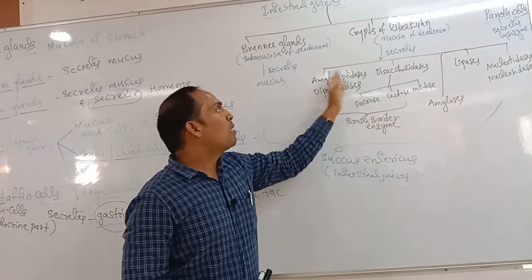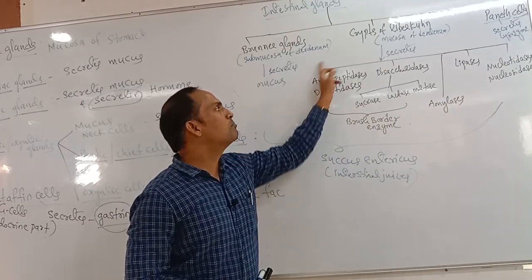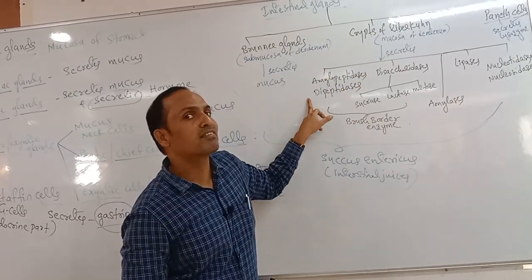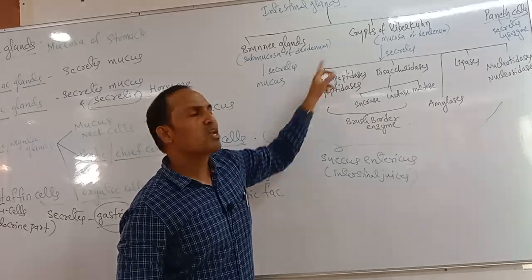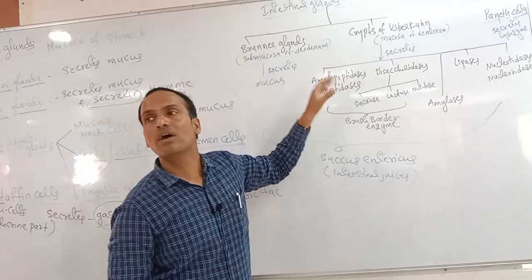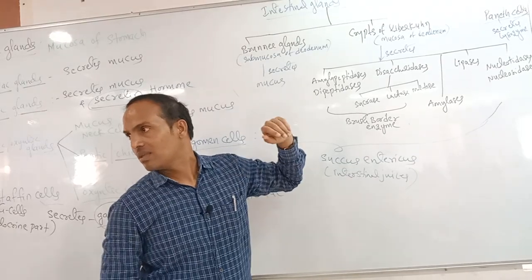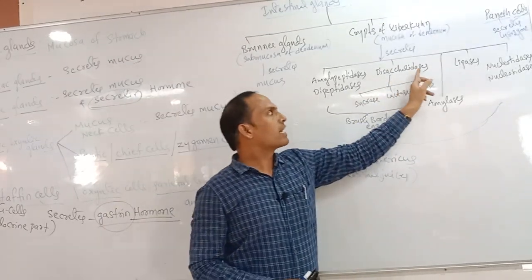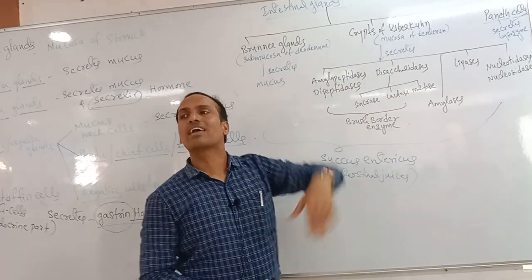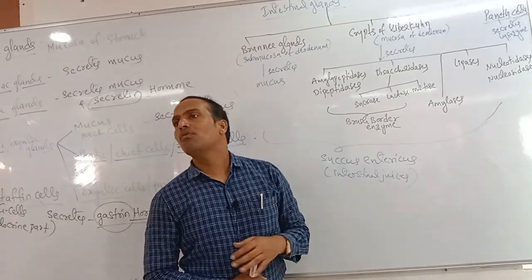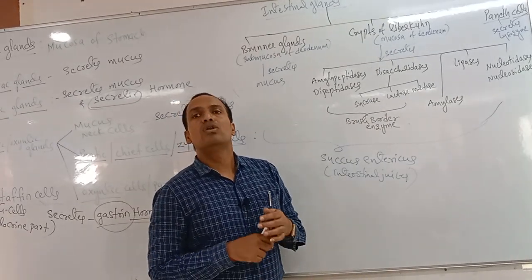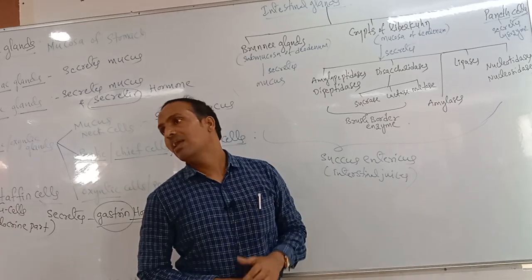Aminopeptidases and dipeptidases both work on proteins. Disaccharidases work on disaccharides. Can you say what the disaccharides are? Maltose, sucrose, lactose.